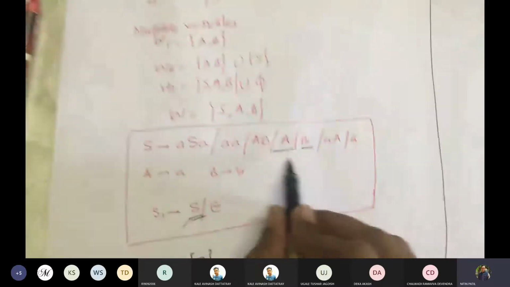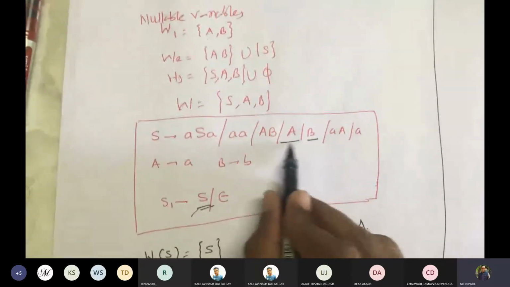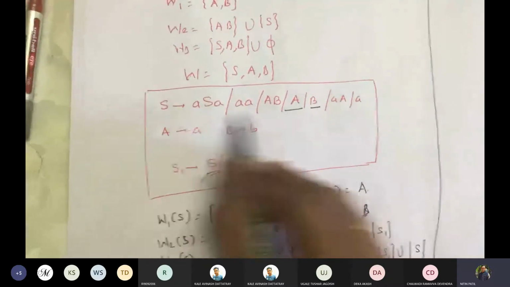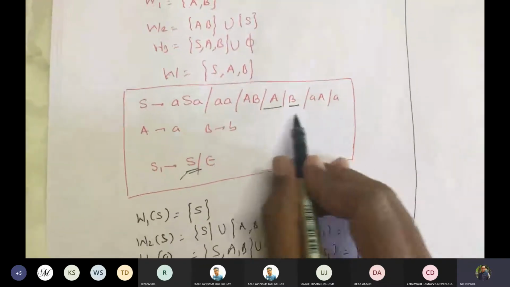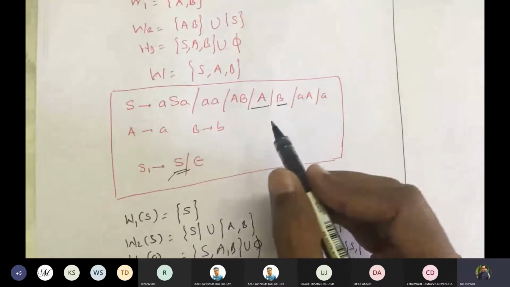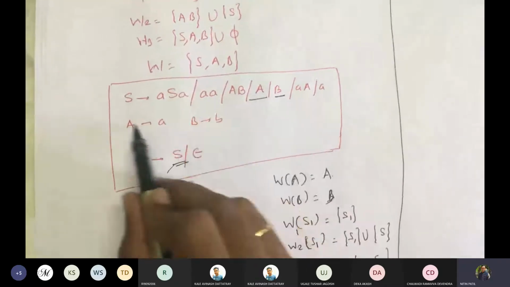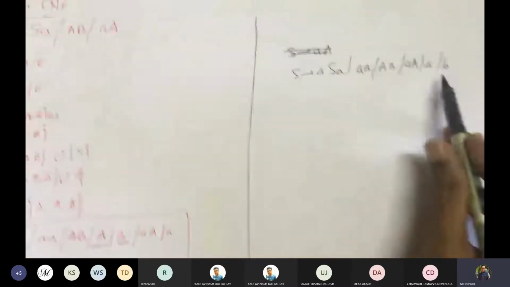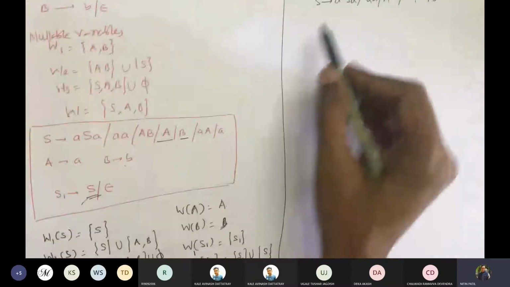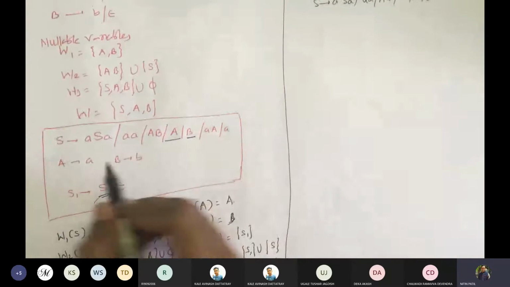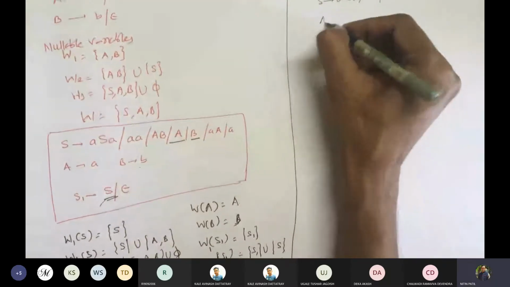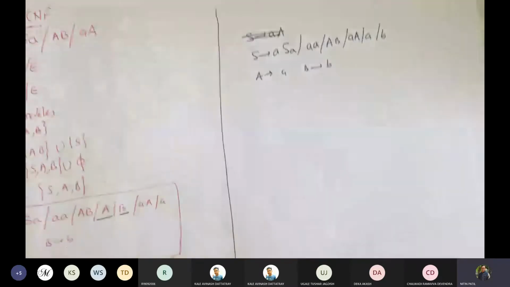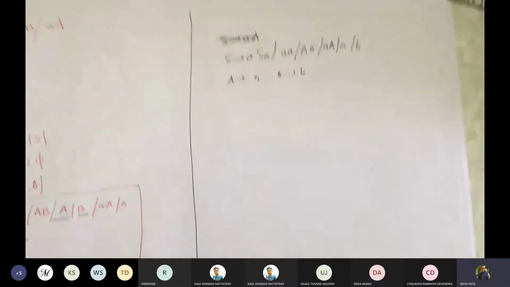Fine. So these are the only two unit productions available, so I will replace A by A and B by B. So yes, S gives A is already there, so no need to rewrite it again because it is a production set and we don't want any element repeated in a set. Next was S gives B and B gives B, so that's what we added here. Fine. So we removed all unit productions of S. Now A gives A, B gives B. Now unit productions are for S1.